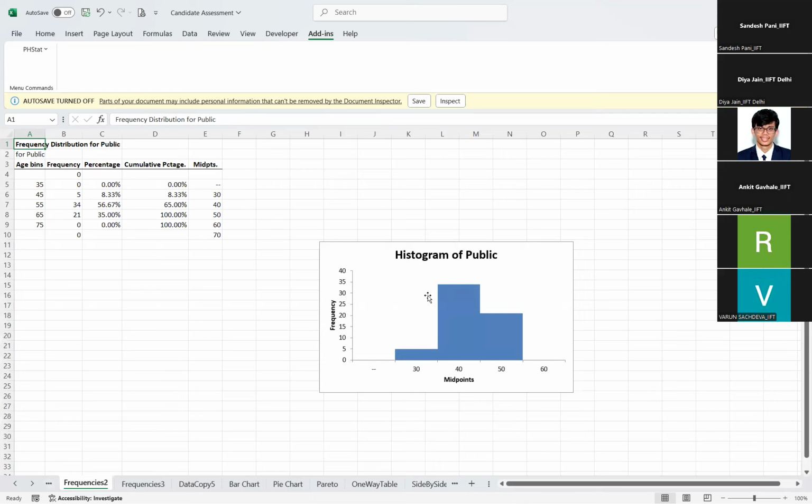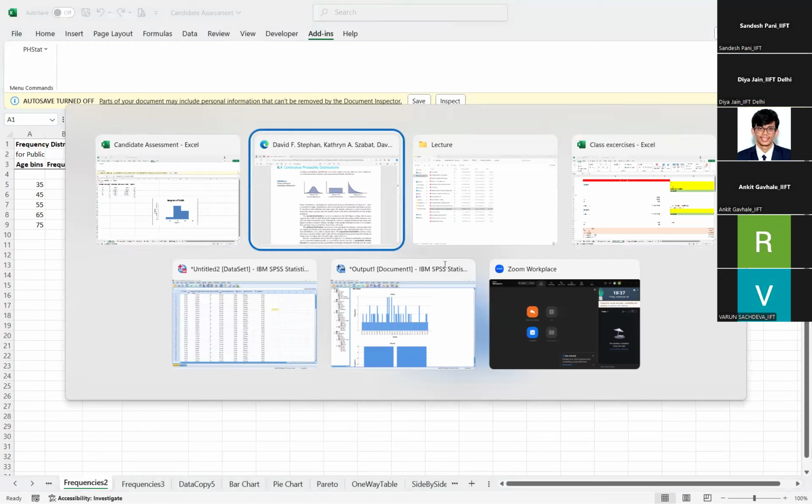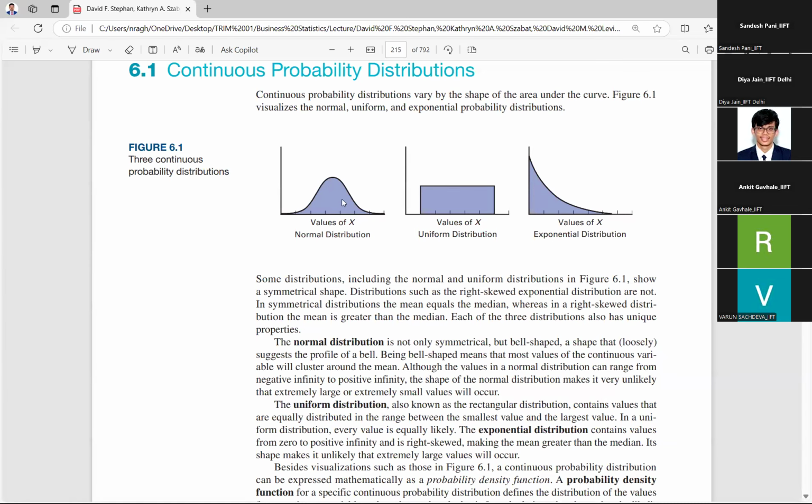So you see the histogram, you can just map it like a bell curve, right? This is not so good, but in the textbook, just assume this to be the histogram itself. Over the histogram, you're drawing this line, right? The values can be distributed like this. So for this, they are calculating probability. That is normal probability distribution.